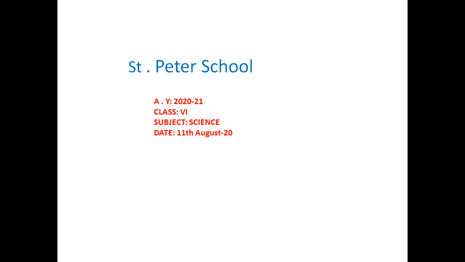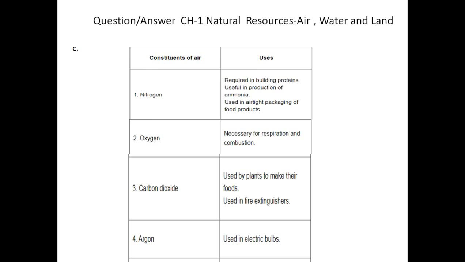So, this is your science class, and in the previous class we were discussing the question and answer of chapter 1, that is the first chapter. The chapter name was Natural Resources: Air, Water, and Land. All students, please take out your books and keep them in front of you. Take out page number 8. On page number 8, we are done with the question and answer up to 7. 7A and B we already completed in the previous class.